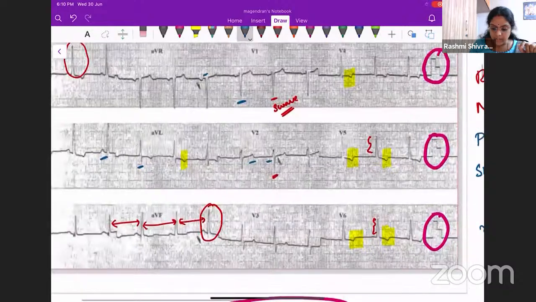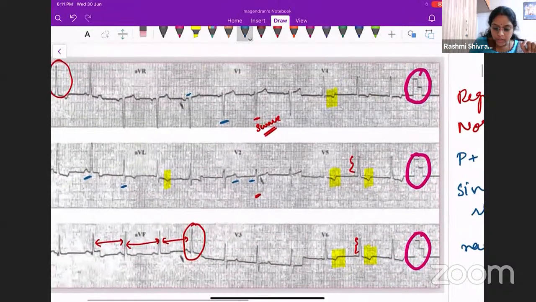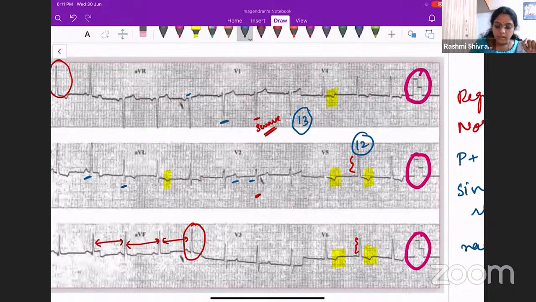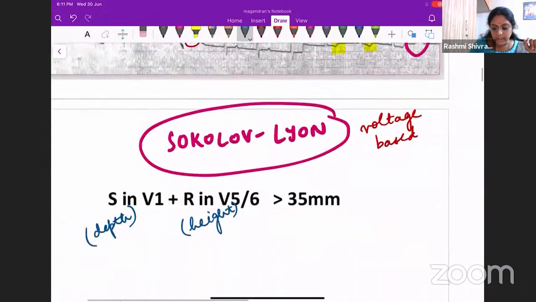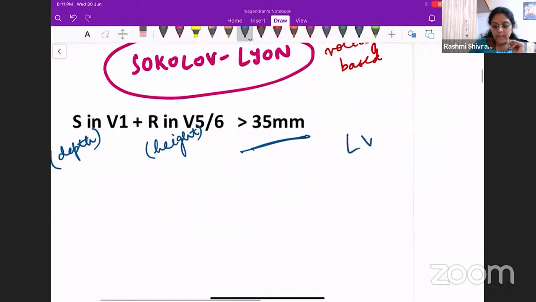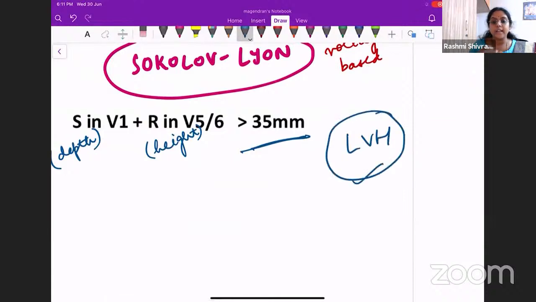Okay, so let us look at this patient. How about the depth of the S wave? Here you can see it is 5, 10, it is about 13 small boxes. What about this? 5, 10, it's about 12 small boxes. Okay, so this will be 13 plus 10, this is about 25. Okay, but this is half standard. So you need to multiply it by 2, which will be 50 millimeters, which is clearly more than 35 millimeters. So definitely left ventricular hypertrophy is there in this patient.